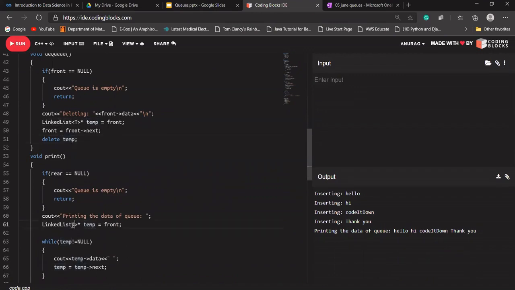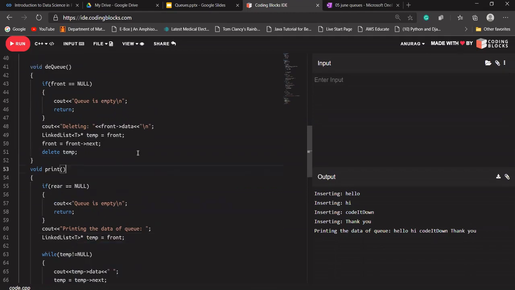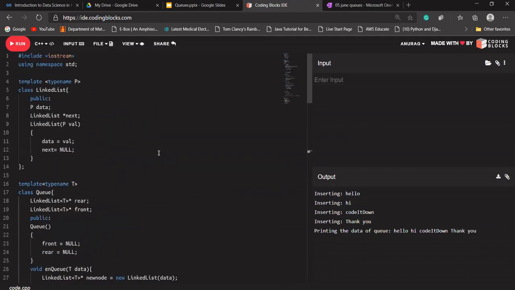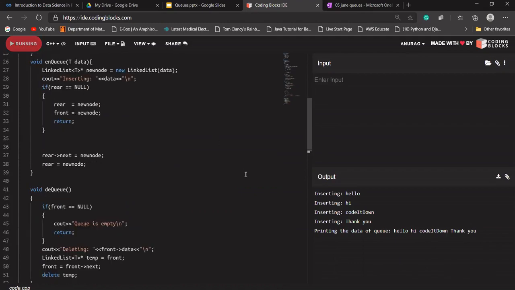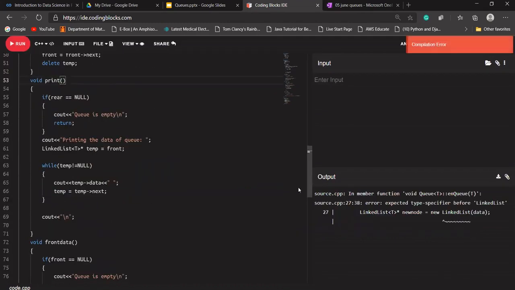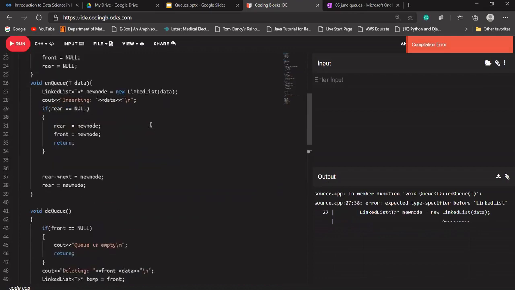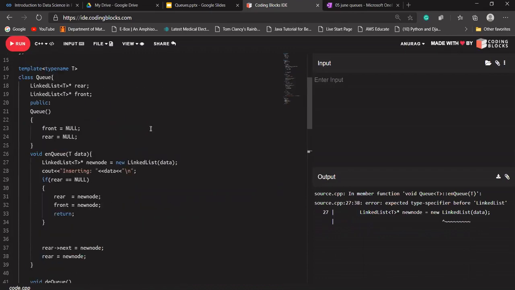Let's just check. Let's try to run it again and see whether we are getting the correct output or not. Okay, it is saying okay. In line number 27 we have not written here.